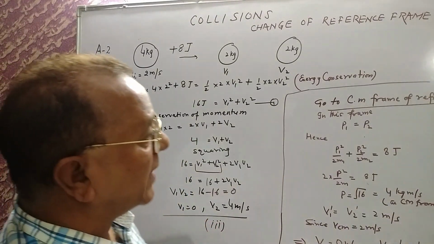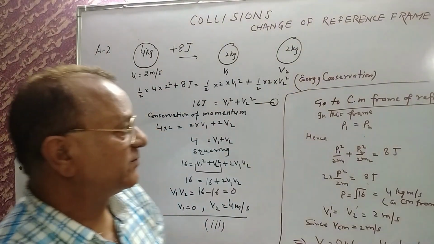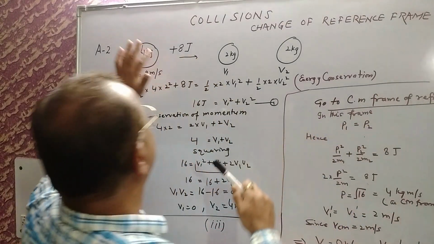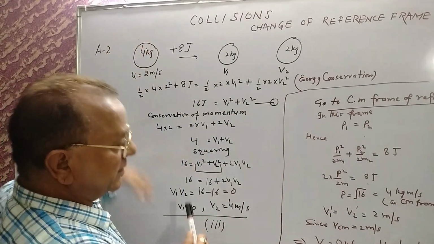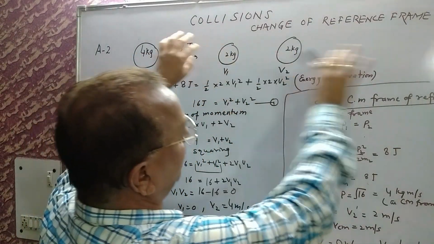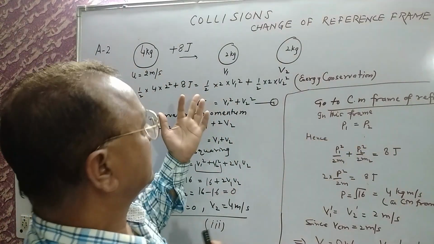Now students, if you apply a change of reference frame, that is, go to the center of mass frame of reference, your velocity will become 0. Then after the explosion, the momenta of the two parts, P1 and P2, will be equal. Why?